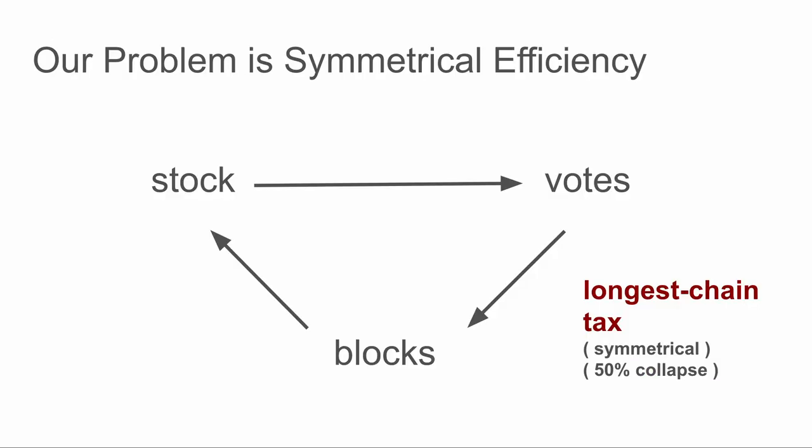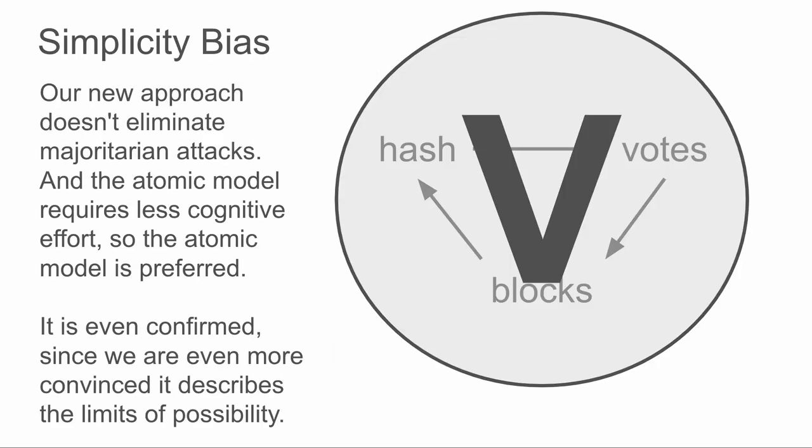This tells us the problem with Bitcoin. The problem is that this conversion process is symmetrically efficient for honest nodes and attackers. The reason for that is that the longest chain tax is symmetrical. It doesn't care if you're honest or dishonest. It's just going to reward the winner. Now, I think this is where this intuitive impossibility sense comes from.